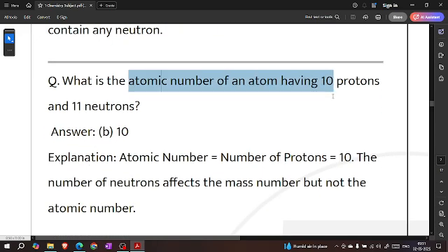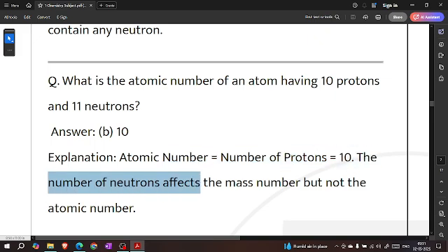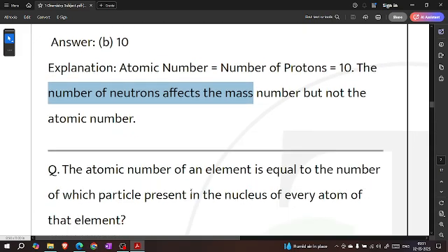What is the atomic number of an atom having 10 protons and 11 neutrons? 10. The atomic number is equal to the number of protons, which is 10. The number of neutrons affects the mass number but not the atomic number.